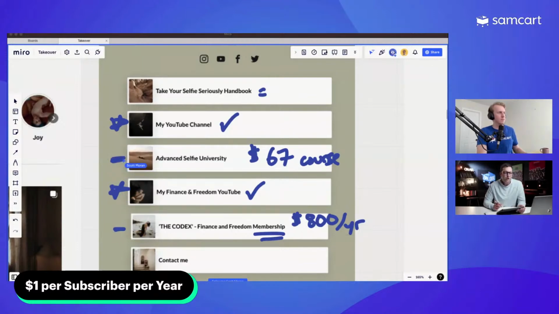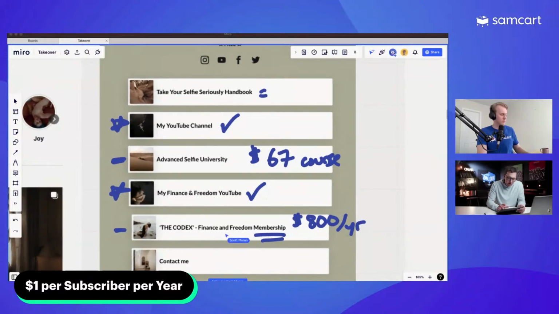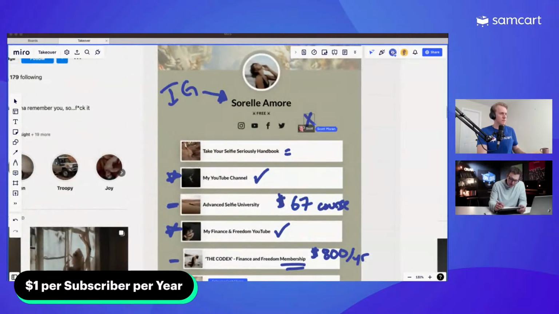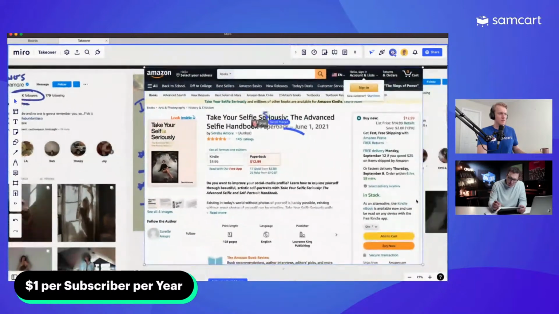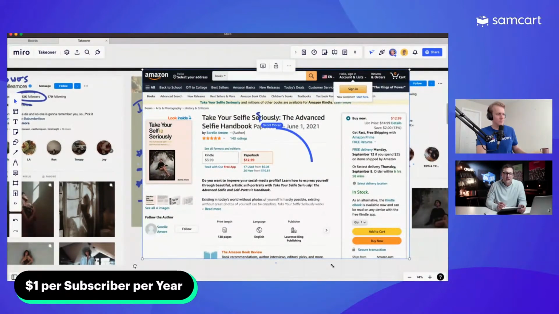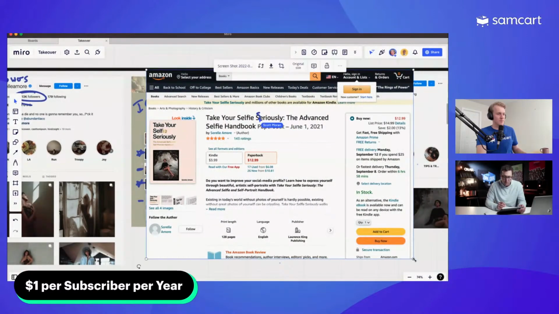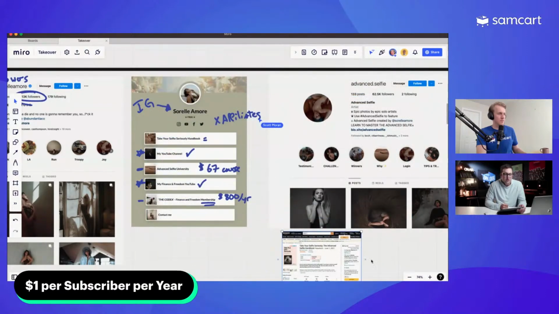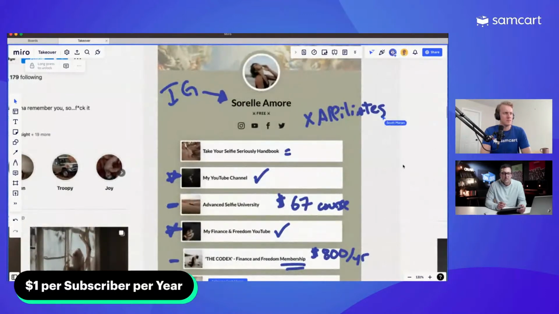And so here's what you don't see, right? You do not see Sorelle promoting affiliate offers, right? Where she's promoting somebody else's business and making a small cut. You do not see that. You do not see her out here promoting just other random stuff. It's all stuff that she owns. And I really, really love that she's in here talking specifically about stuff that she owns.